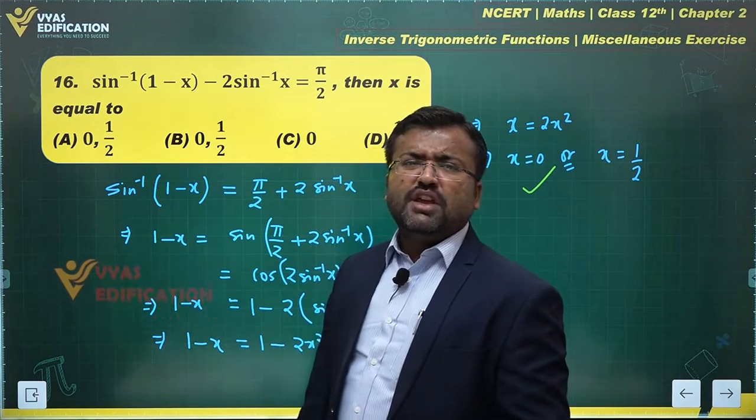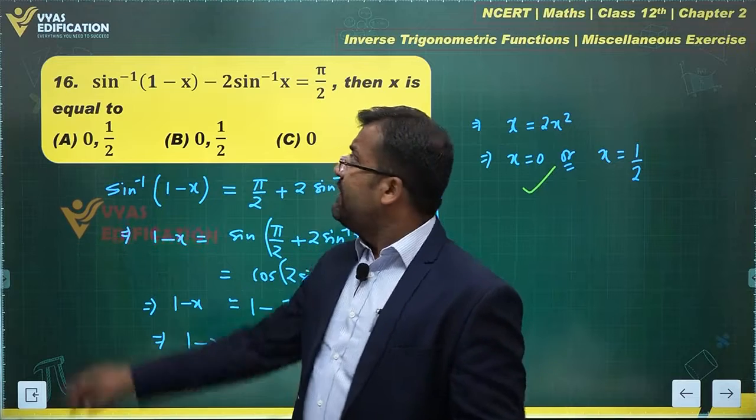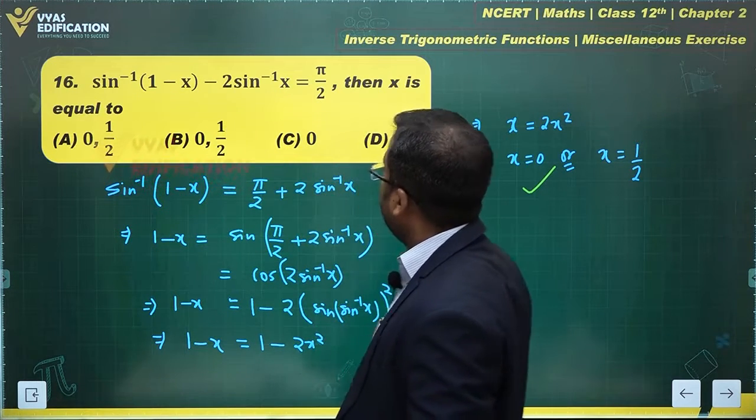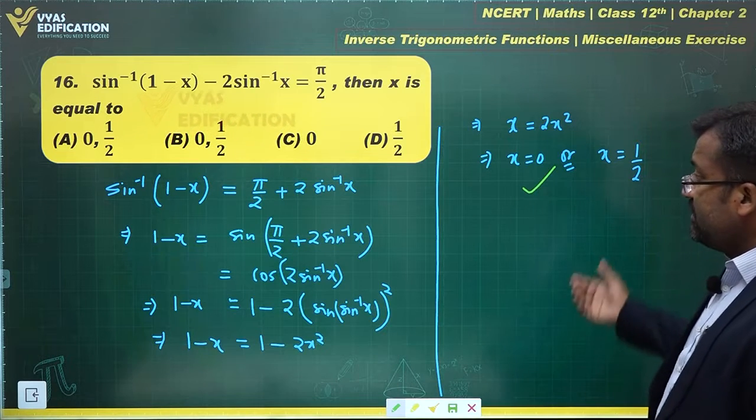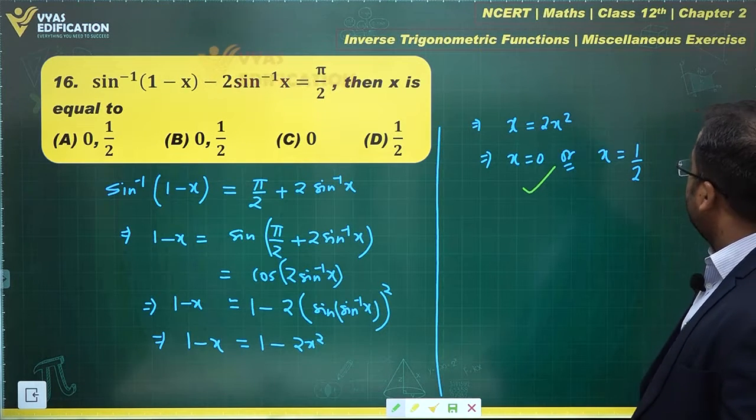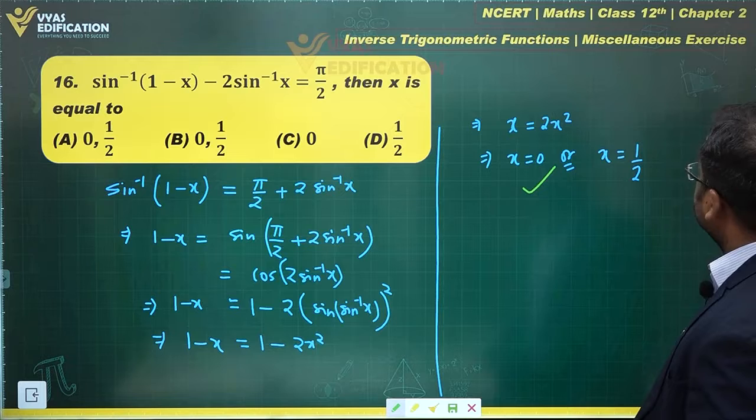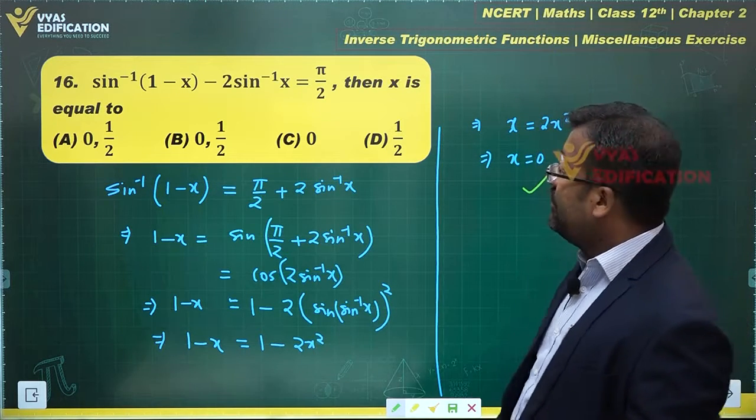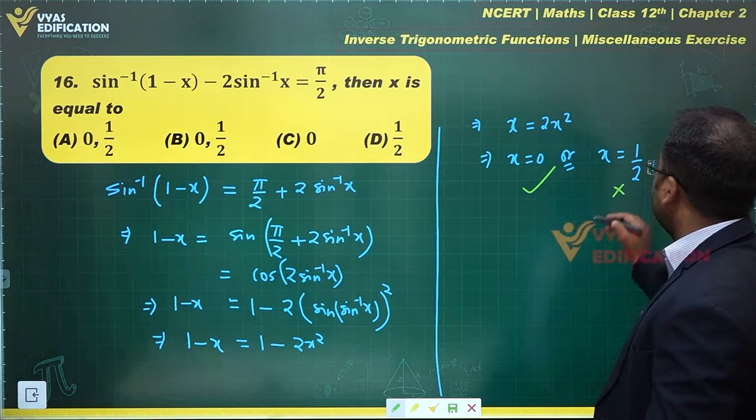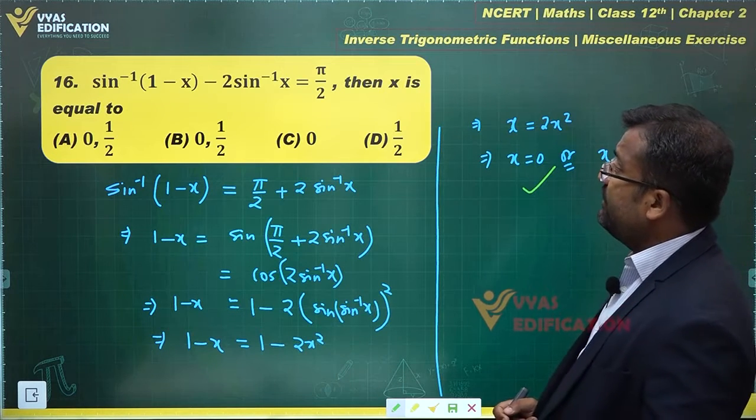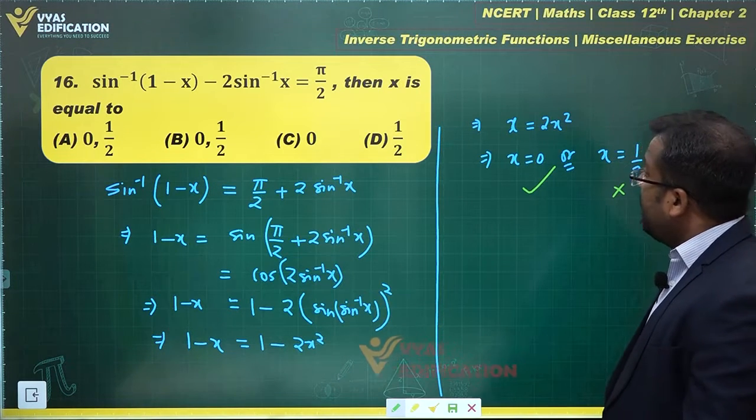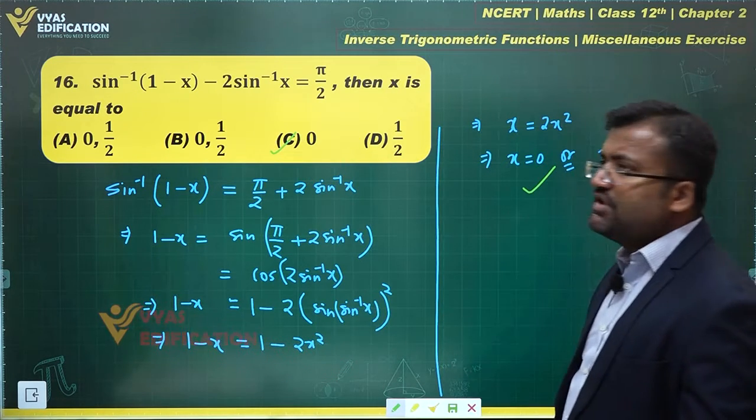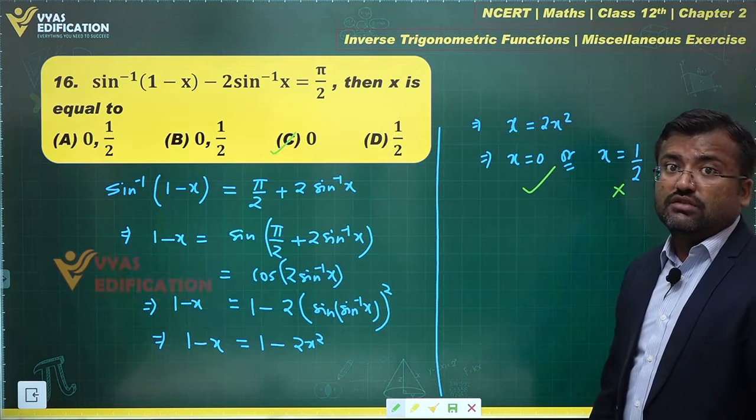Sine inverse 1 by 2 will be equal to what? Sine inverse 1 by 2 is pi by 6. 2 sine inverse 1 by 2. Is it 2 sine inverse 1 by 2? Yes, this is 2 sine inverse 1 by 2, which is equal to, once again, this was sine inverse 1 by 2. This is minus pi by 6 actually overall, which is equal to pi by 2. No, this is not equal to pi by 2. Therefore, x equal to half is not correct over here. The correct answer for this question should be only x equal to 0, which is option C. That's the correct answer for this question over here.